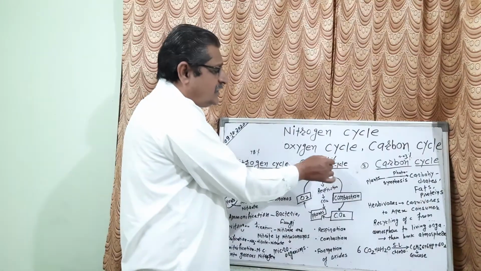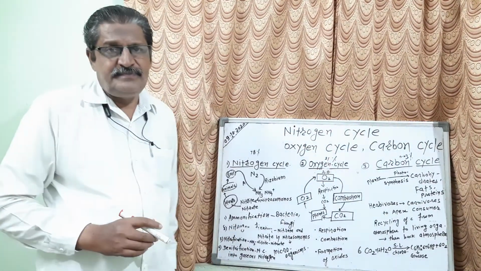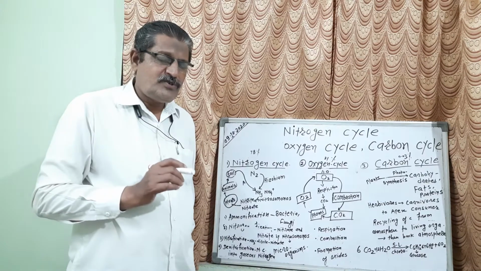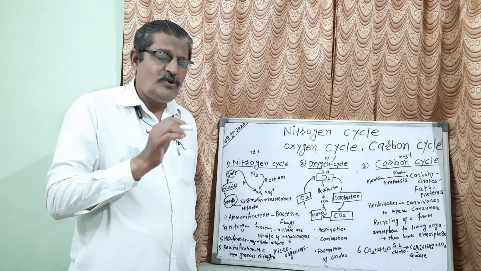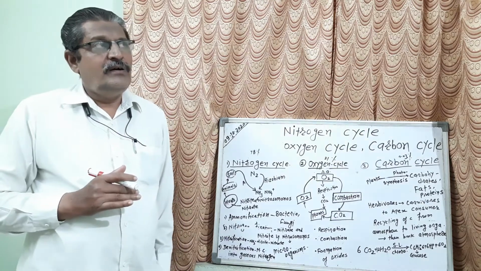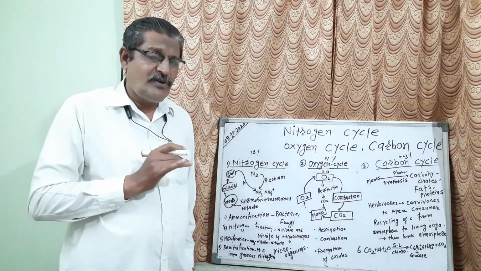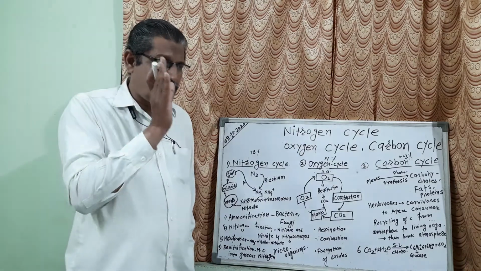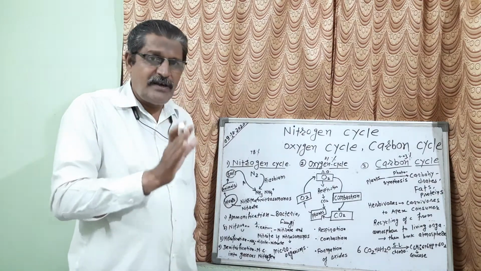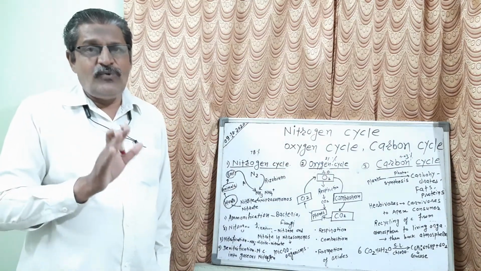But now one thing should be clear to you, here it is given 21%. Means in the atmosphere there should be 21% oxygen, that is given in the book. But due to pollution, what is happening? Listen carefully. Due to pollution, the percentage of oxygen in the atmosphere is decreasing by 1 or 2 points.